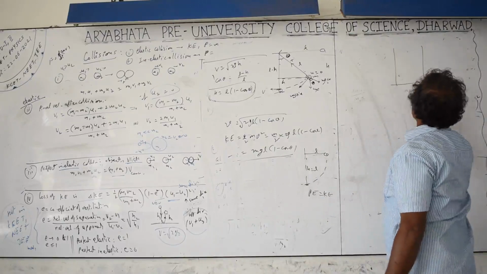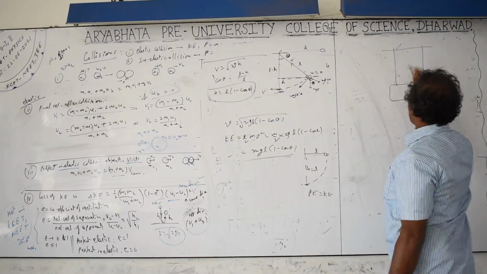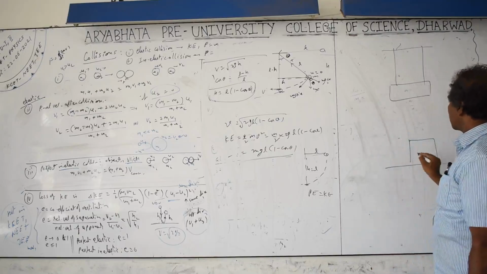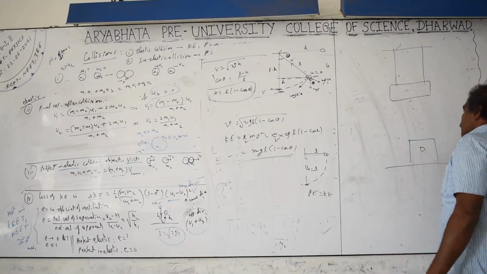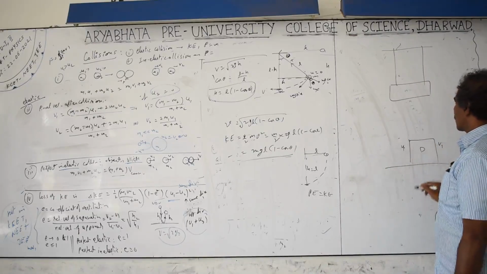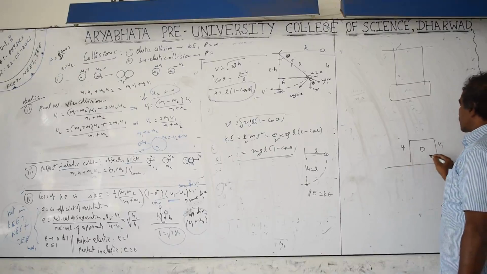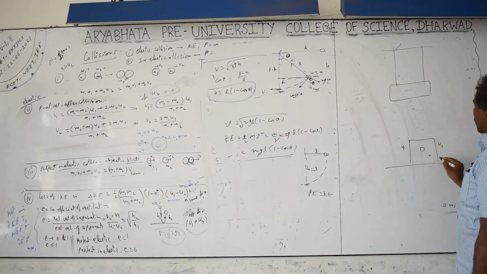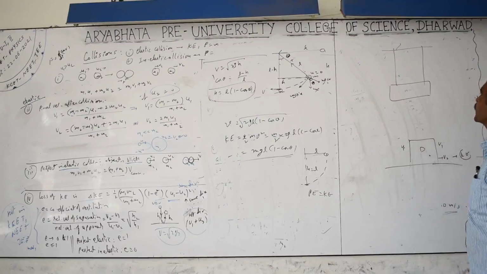A block is suspended, similar to the block kept on the table. The bullet may come to rest inside, or the bullet may pass through it. Initial velocity u, final velocity of the bullet is v. The change in momentum of this bullet is transferred to the block. Momentum before equals momentum after. The final velocity of this, v2, is converted into the kinetic energy of the block.